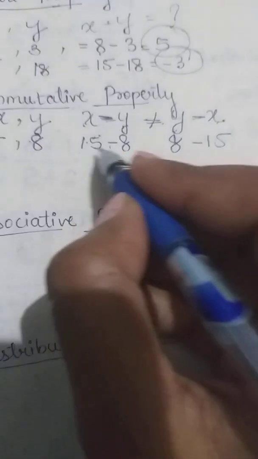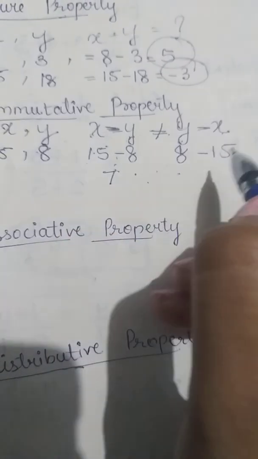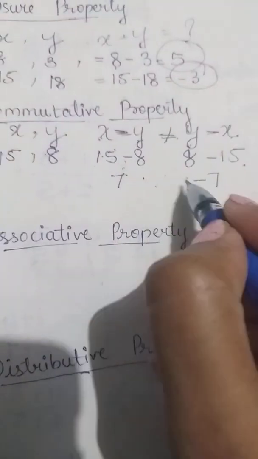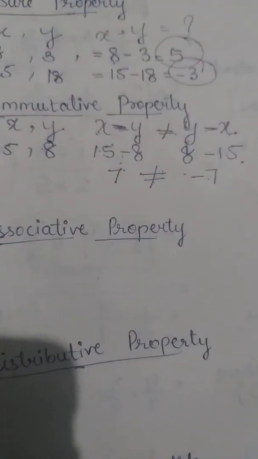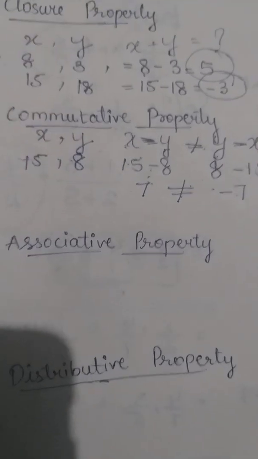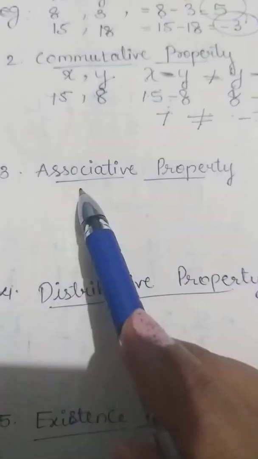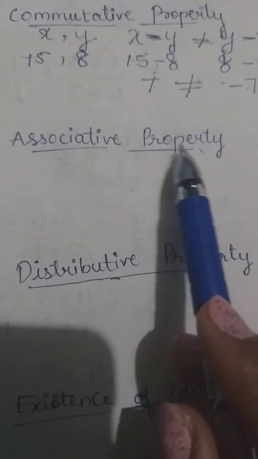We'll check. 15 minus 8 is equal to 7. Then 8 minus 15 is equal to minus 7. Are they equal? No, they are not equal. So according to commutative property, it is not closed. Next is associative property. We'll check whether it is equal or not.